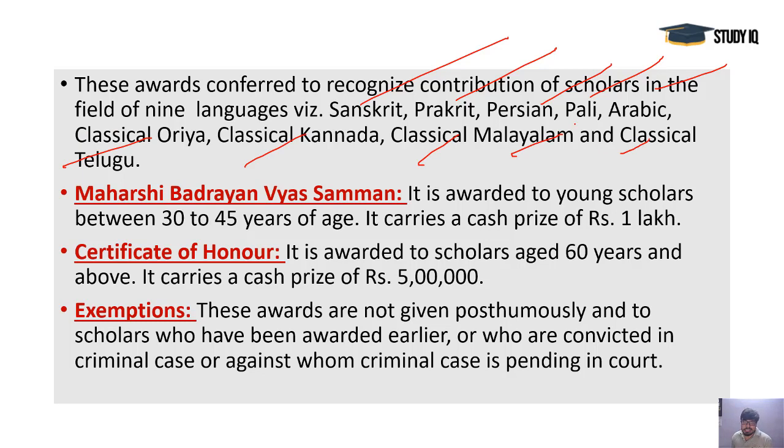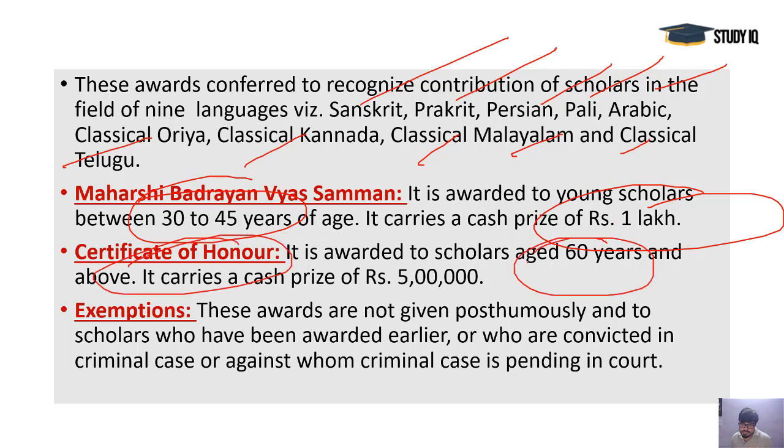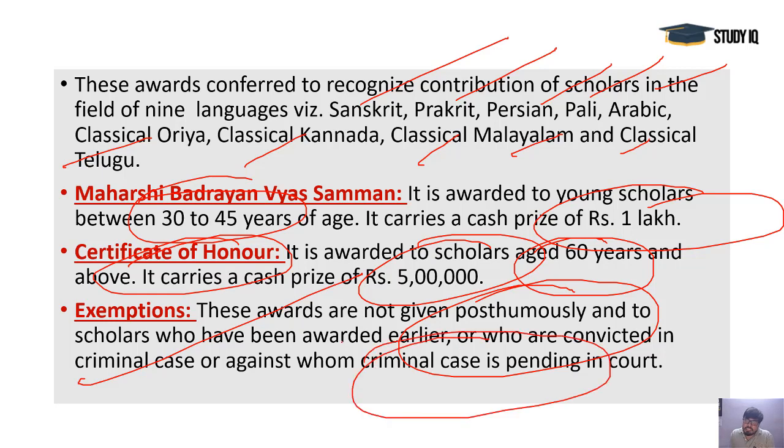For these writings, this Badarayan Vyas Samman is given to people of 30 to 45 years of age, and carries a prize of 1 lakh rupees. These are the scholars, and only living ones; it is not given posthumously. Only living people are given this award, and a certificate of honor for people of age 60 and above. 5 lakh rupees are given to these aged people under the certificate of honor. These are the 2 important awards. As I told you, this is not given posthumously, and if any criminal cases are pending in court against any person, that person will not be awarded this award.